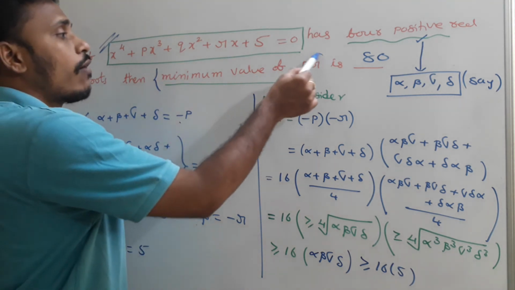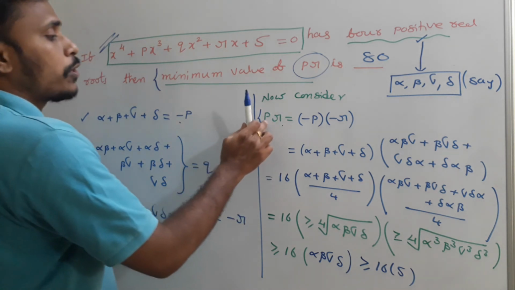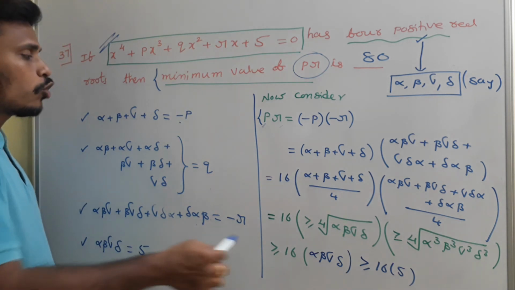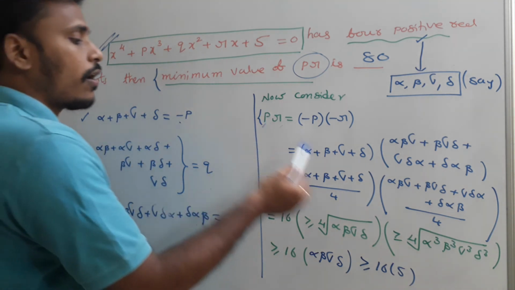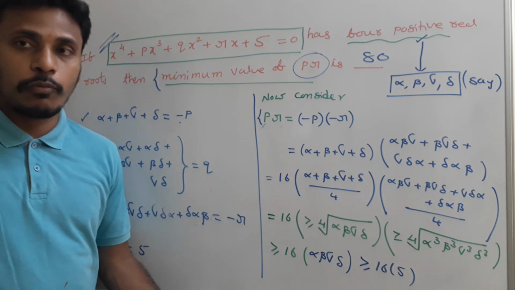We need to find the minimum value of PR. Start with PR. Write that PR as minus P into minus R, and then by applying AM greater than or equal to GM, you found that this PR is greater than or equal to 80. So the minimum value of PR is 80. There is the problem. Have a look.